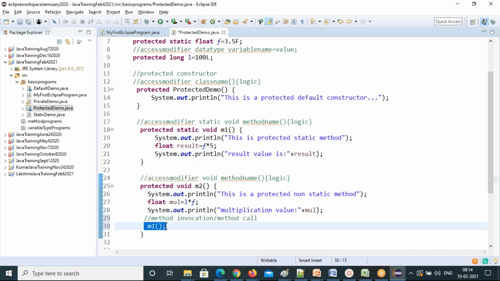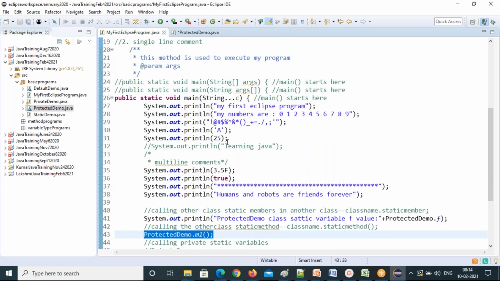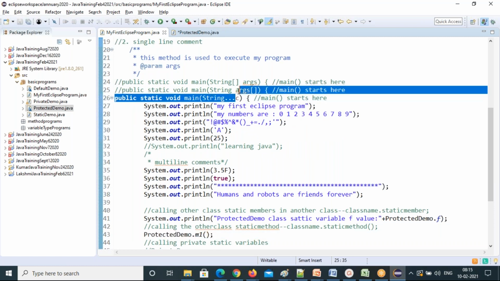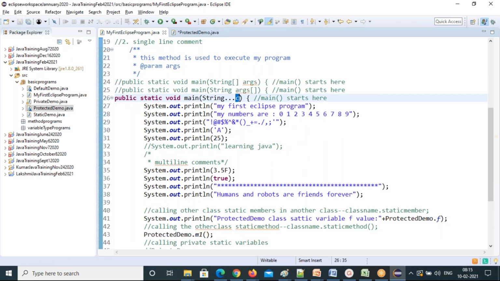Are you clear now? And one more, Ramesh, there you gave String dot dot c earlier, right? What is c? C is an argument. It's just arguments, command-line arguments type, right? This is arguments. You can pass these 3 types of arguments to this main method. We call this entire thing arguments. Dot dot c is an optional argument; you can pass multiple optional arguments. That's the meaning of that.